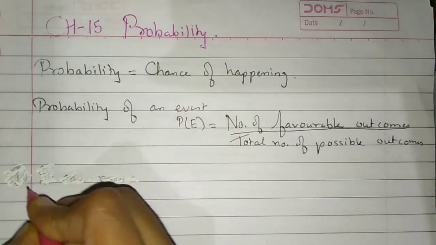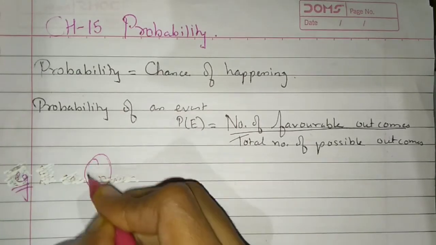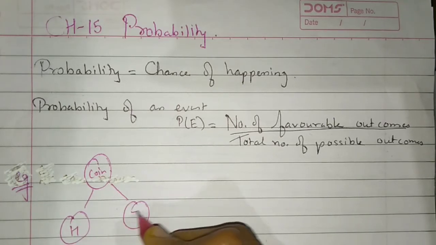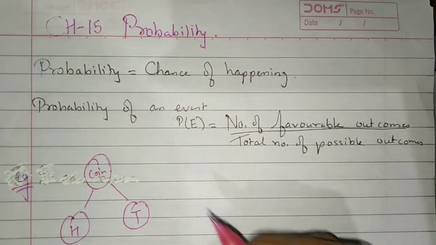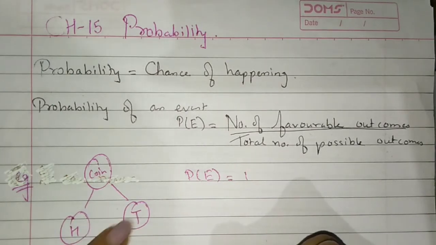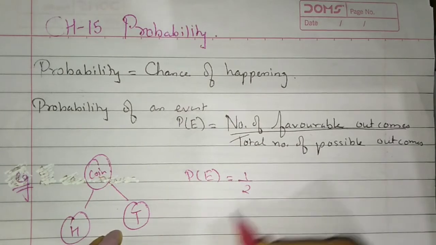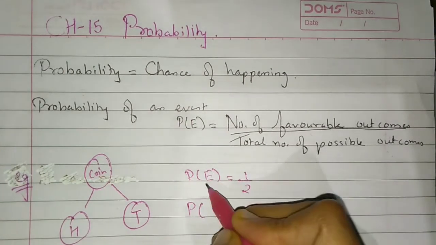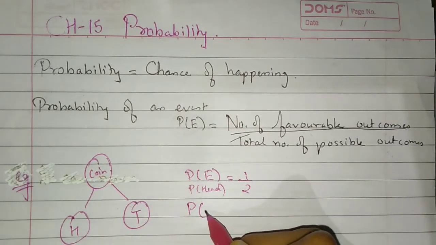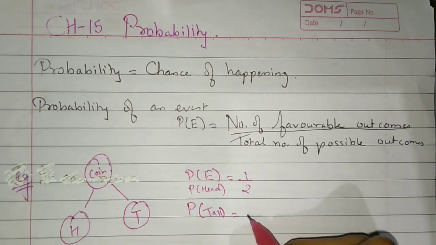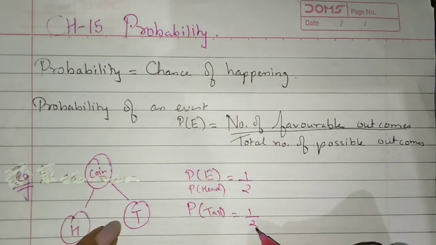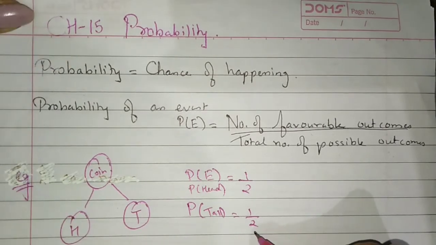We'll understand it with an example. If you have a coin, it has two faces, head and tail. The probability of head, P(E) for head, is 1, and total faces is 2, right? Similarly, the probability of tail is 1 upon 2, one time, and total faces 2. The probability is 1 by 2.